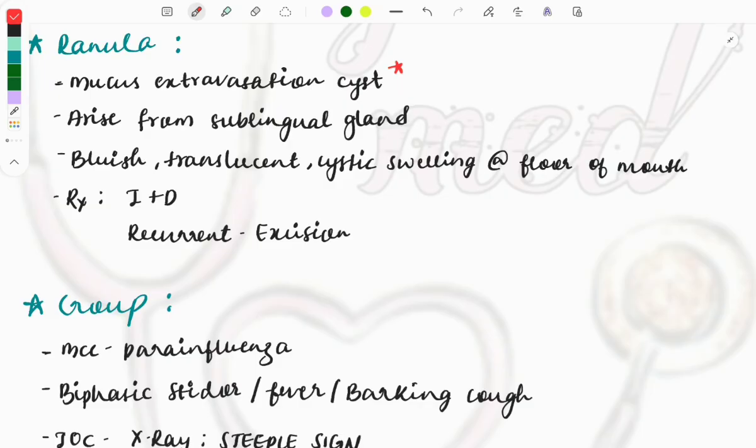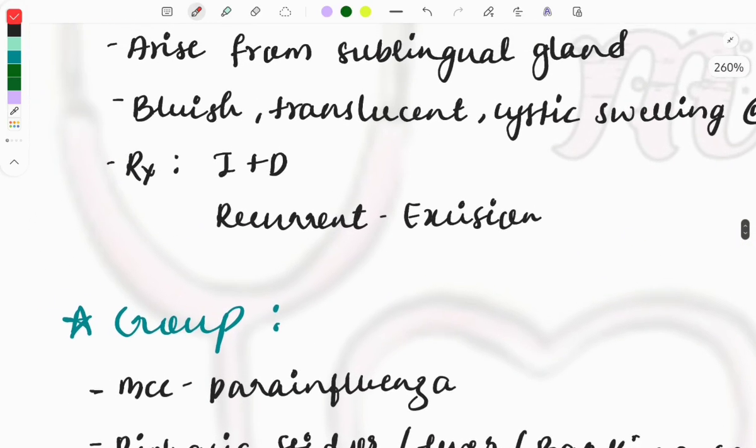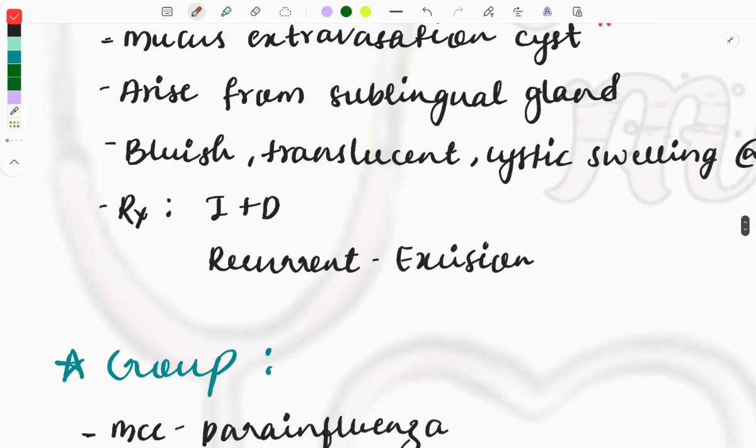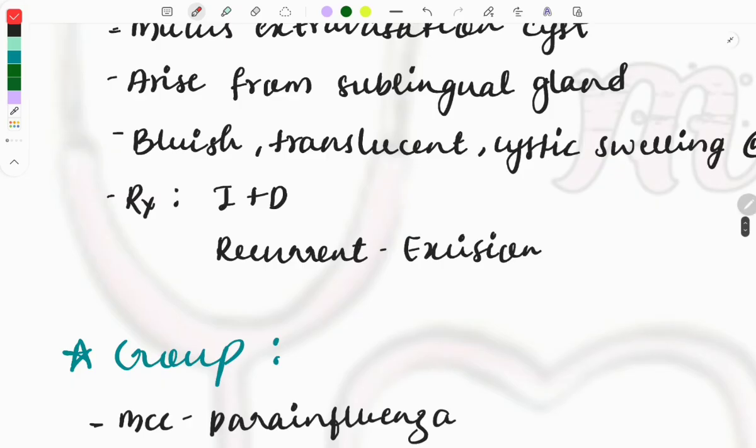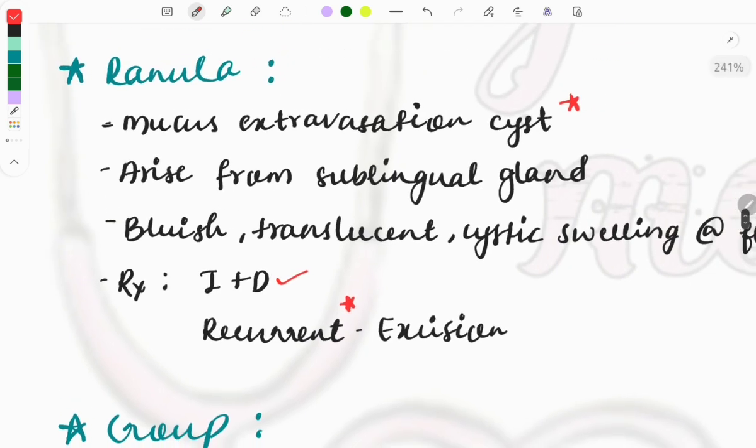Then treatment is incision and drainage, and if it is recurrent, then only excision is done. In clinical cases, questions have frequently been asked on the treatment, and they can be confusing. If they mention recurrent, then only choose the option of excision. Otherwise, incision and drainage will be the best treatment.